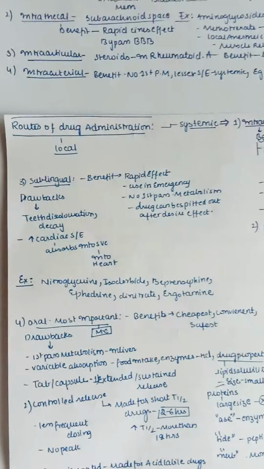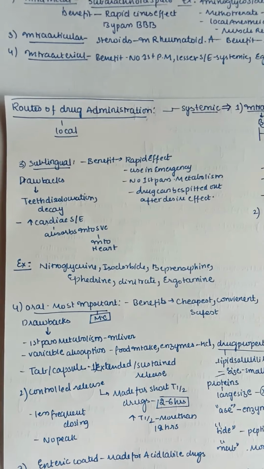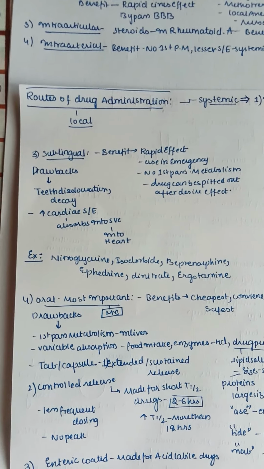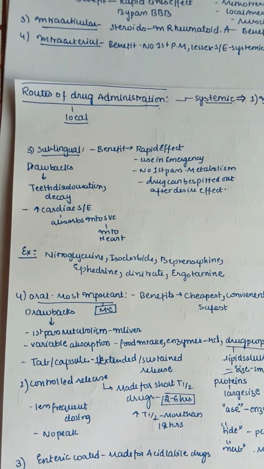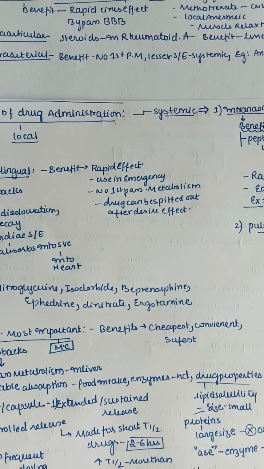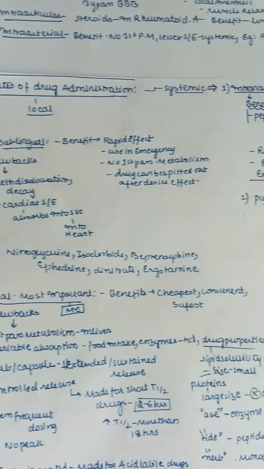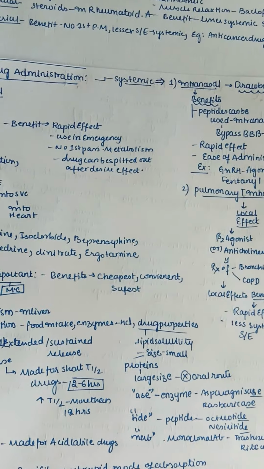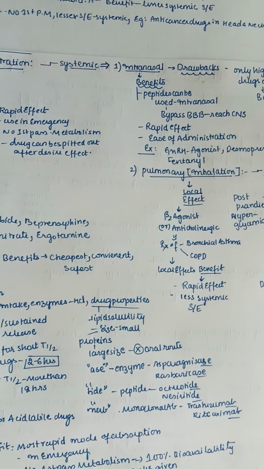So next we are having the route of drug administration. How we can put this drug into a patient, by which means? It is divided into local and systemic means. Systemic means it affects all over the body, and local means only on a specific site. So there are many types according to this. Let us discuss them one by one.